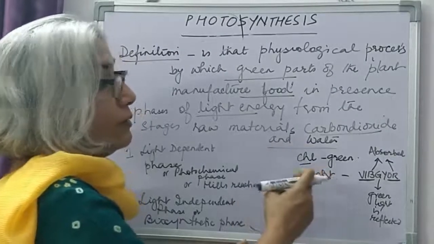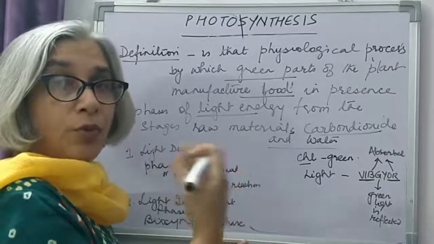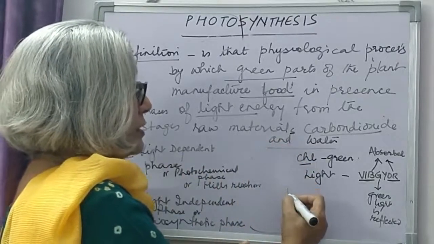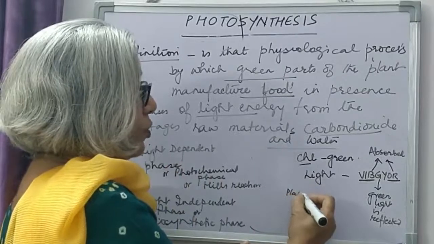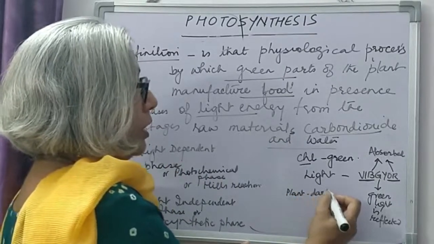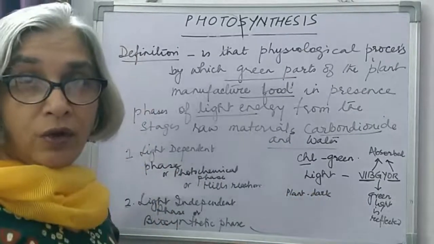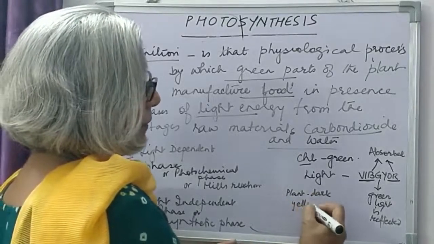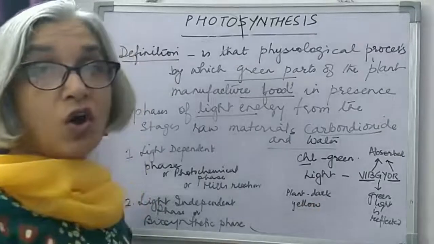More chlorophyll will be synthesized or prepared if light is present. And we have seen this. If plants grow in dark or under rocks or where no light is available, plants become yellow in color. The green color is lost.